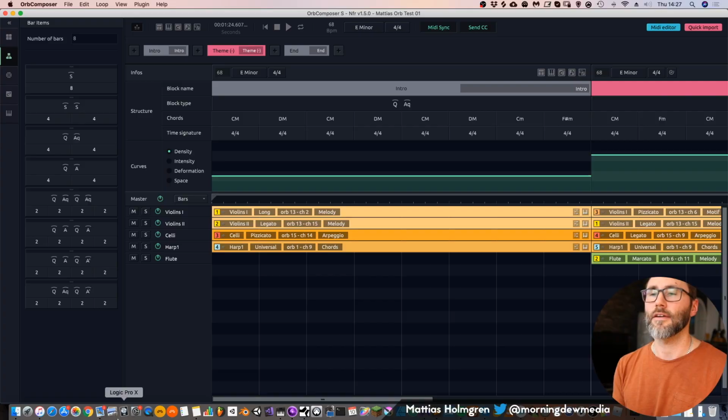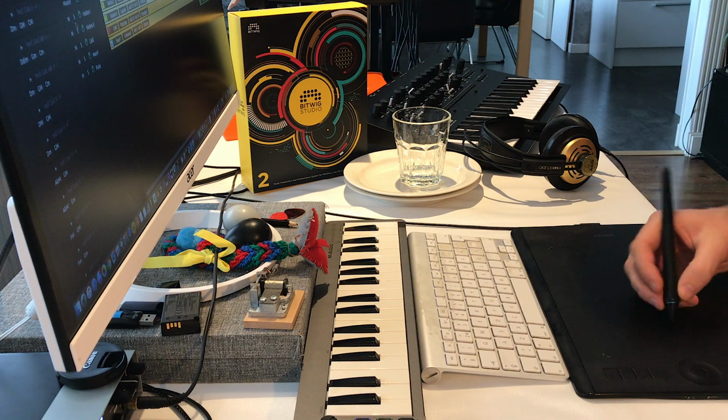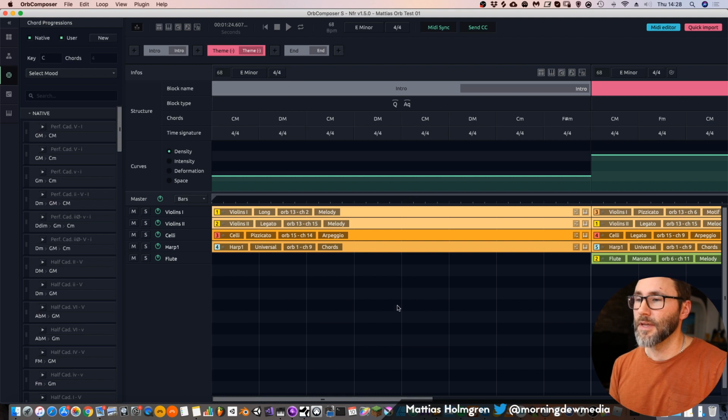Okay, so in conclusion, I think that this kind of AI tool can be really helpful for generating ideas, especially since we have all these mood devices, chord progressions, already included in this application. I know there's already plenty of other applications on the market that do this, but I think that the AI method within Orb Composer is really nice, especially this question and answer question generated melodic ideas. And if you don't like them, just regenerate the idea and you can then import this to your DAW and continue to work on the arrangement.